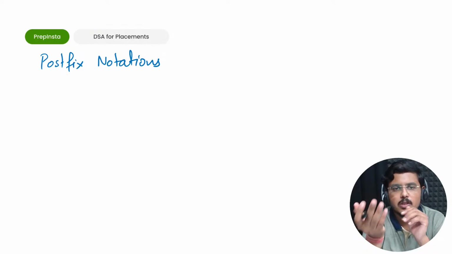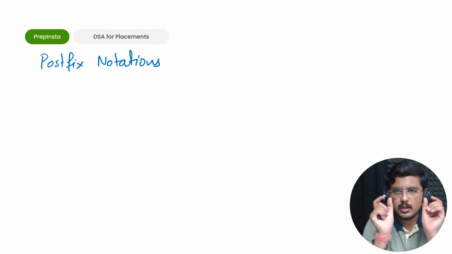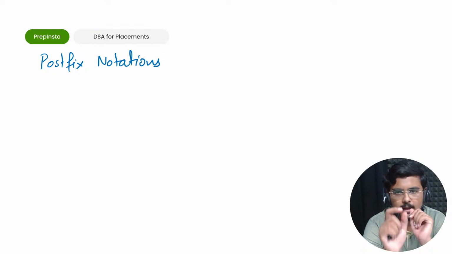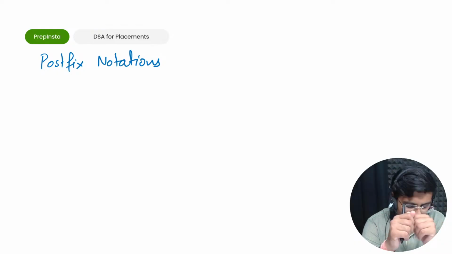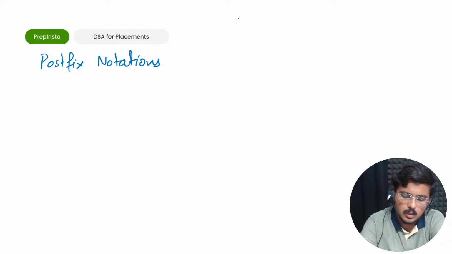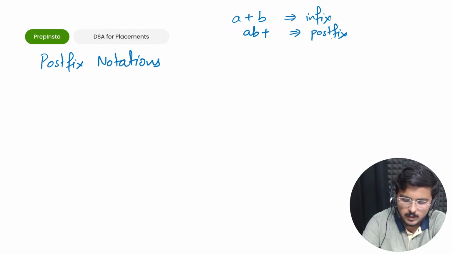In prefix notations, operators are generally written in the first. And in the infix notations, you generally have operands and operators, and you have operators infused between two operands, fine. So this, a plus b, is an infix form, fine. AB plus, this is a postfix form, fine. Then plus AB, this is a prefix form.